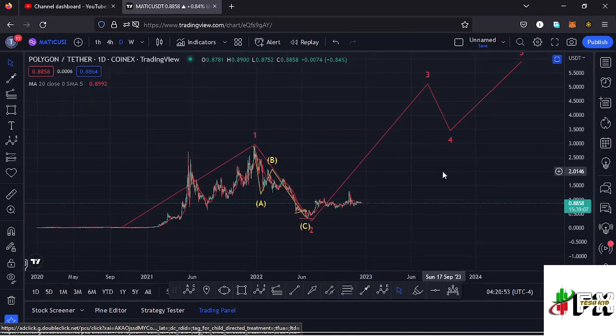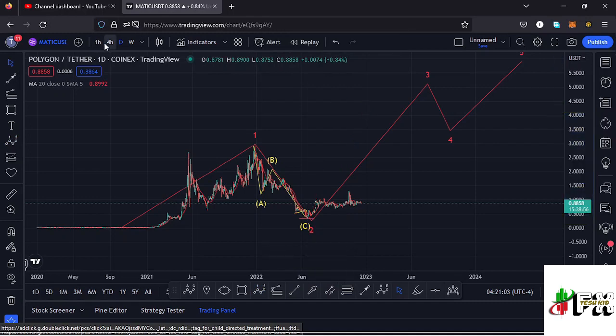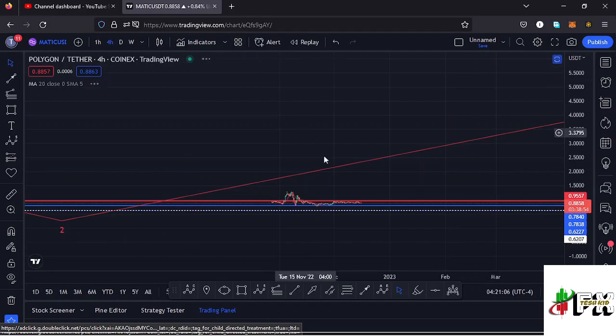Because a third wave to the upside is an impulsive wave, we also expect to see fractal waves in formation within that wave 3 to the upside, and that is what I think is happening here on the 4-hour chart. So jumping to the 4-hour chart for further analysis.